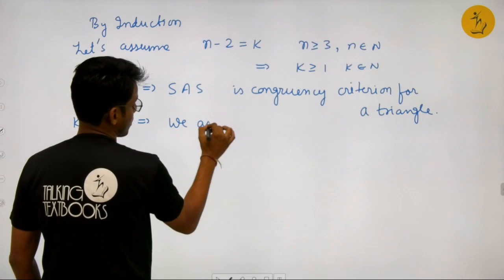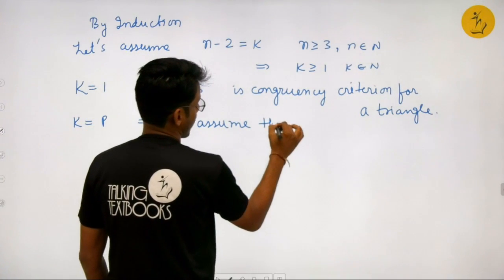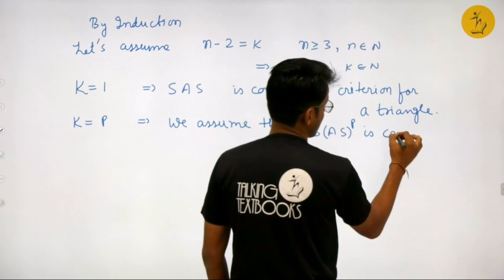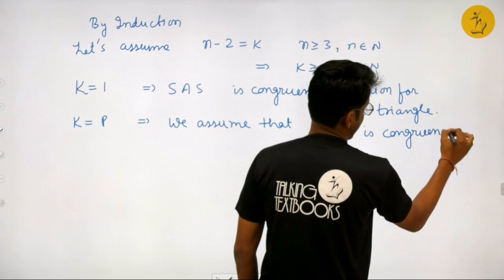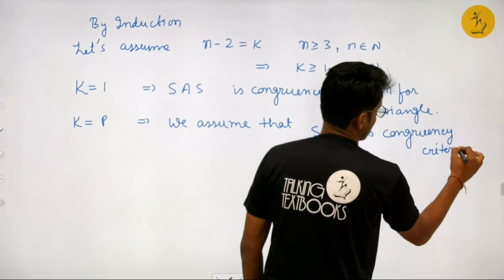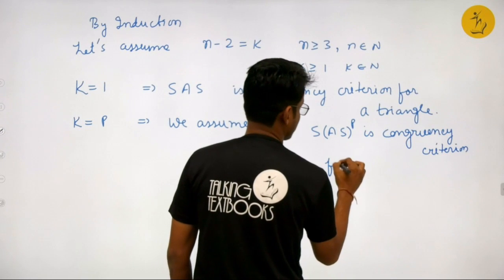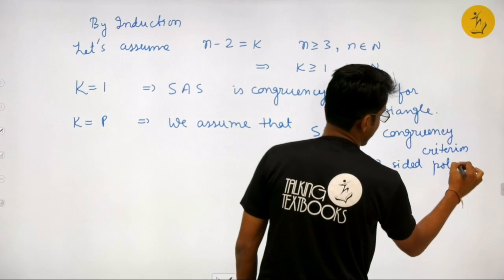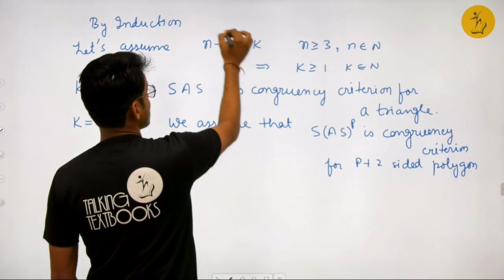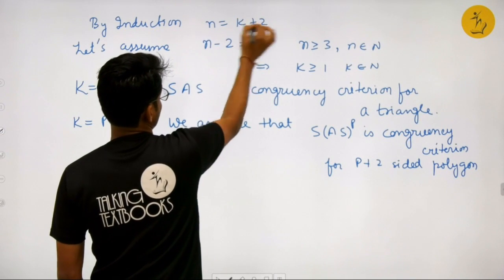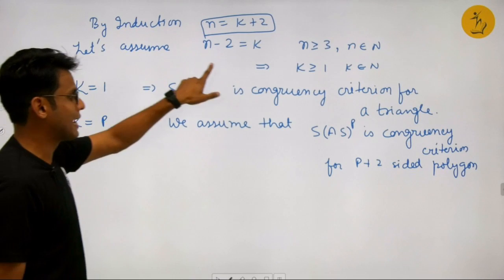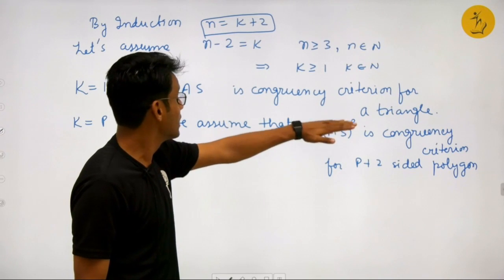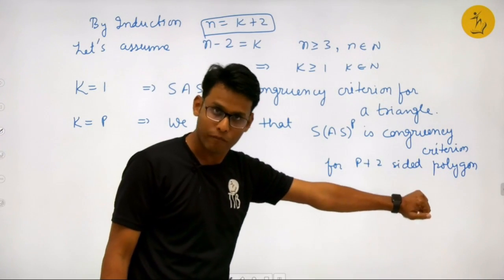we assume that SAS to the power p is a congruency criteria, right? For p plus 2 sided polygon, right? For p plus 2 sided, because n equals k plus 2. So if I am assuming k equal to p, then this will be a criteria for p plus 2 sided polygon, right?